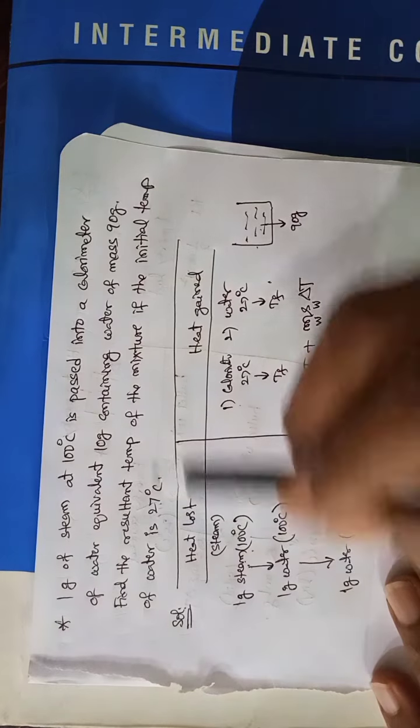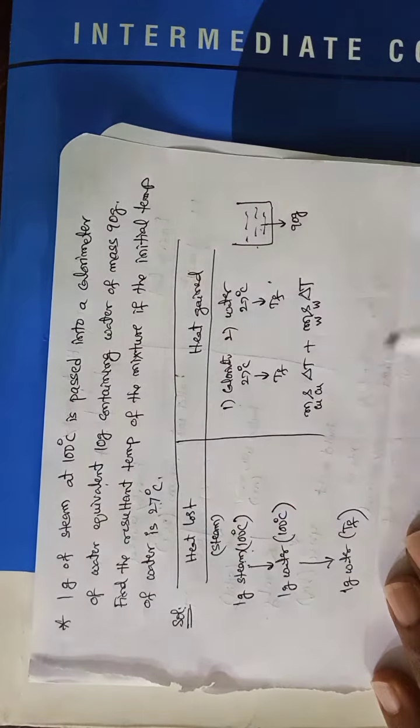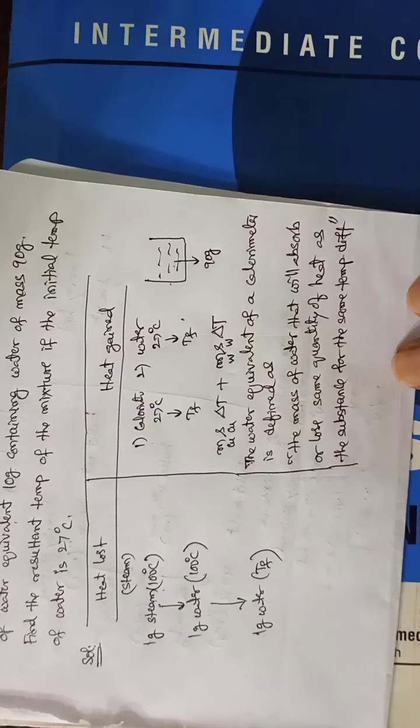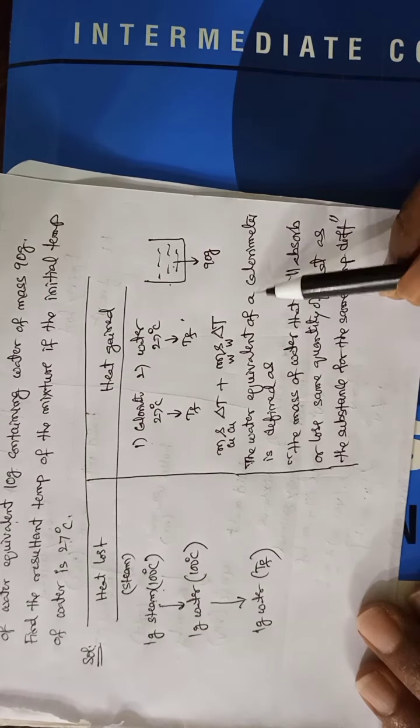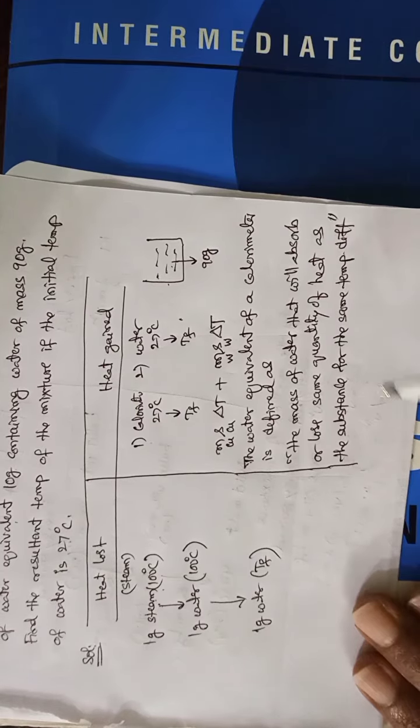What is given? The steam is passed into a calorimeter of water equivalent 10 grams. Water equivalent. So what is the meaning here? Let me write the meaning of the water equivalent. The water equivalent of a calorimeter is defined as the mass of water that will absorb or lose the same quantity of heat as the substance for the same temperature difference.